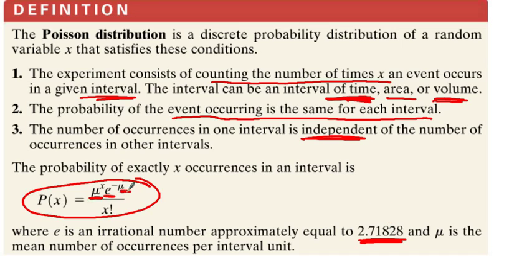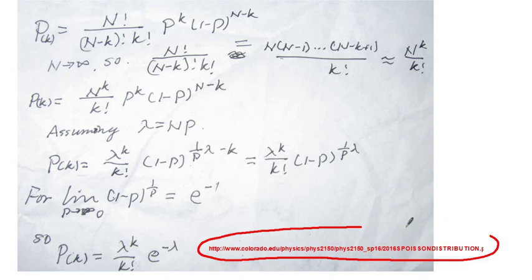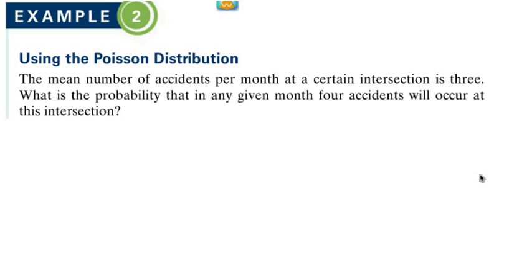And then this mu and the exponent is still the same, and x is going to be the number of occurrences, and that exclamation is factorial. So it's a weird formula. There is a proof if you're interested about where that formula comes from. You certainly don't need to know it to do these problems, though. This is the proof, and you can see the URL is right there. But I don't necessarily have time to explain that proof right now, so let's do the problem.